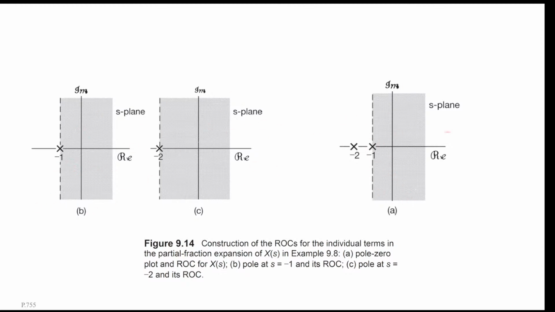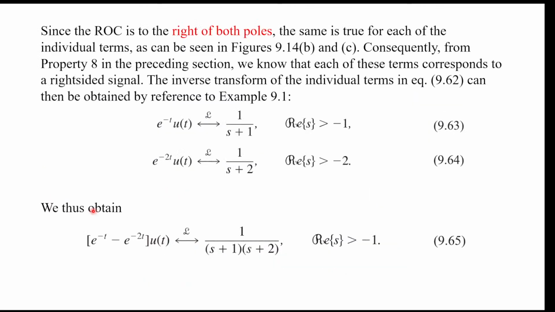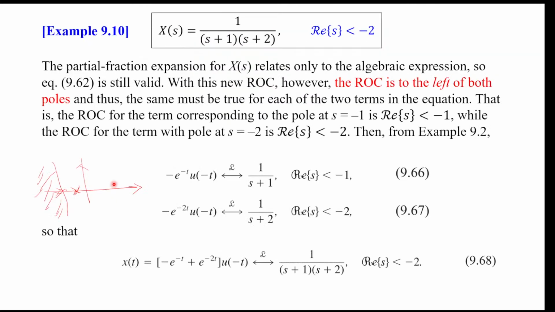So we know this ROC was obtained by having an intersection of both this ROC and this ROC. Both of those ROCs were to the right side of this pole, and we inverse Laplace transform those two right-sided functions. Okay, and so we can do this example very similarly, with a different ROC.